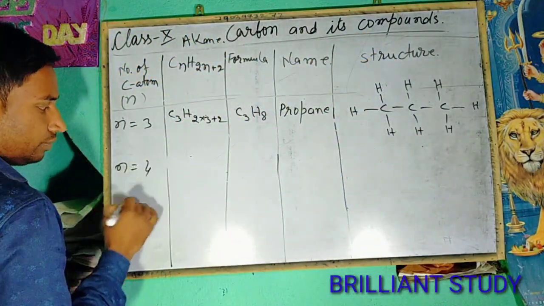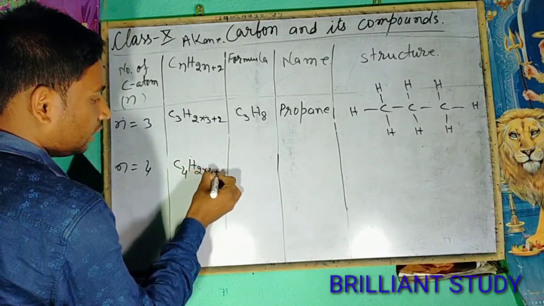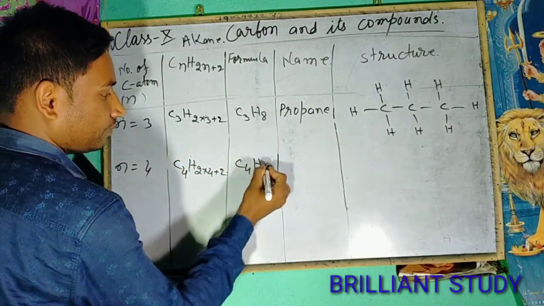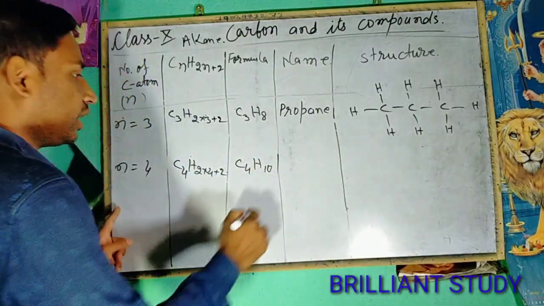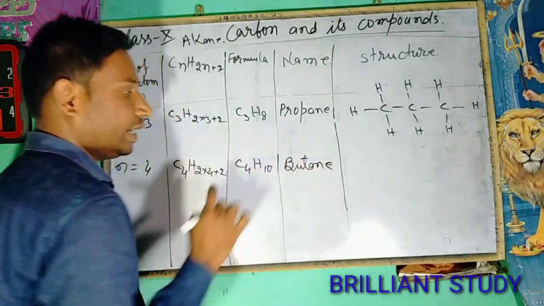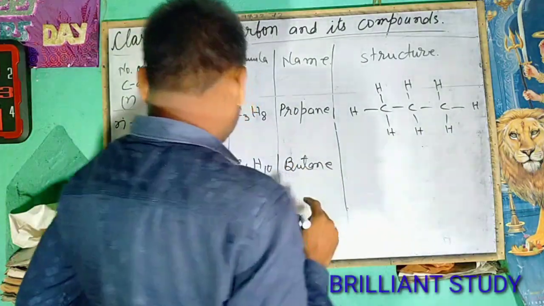Now, take n equals 4. The formula will be CnH2n+2. That means C4H10. The name will start with but, and ane will be added. Then the name will be butane.